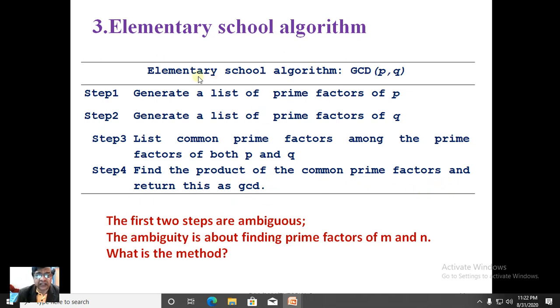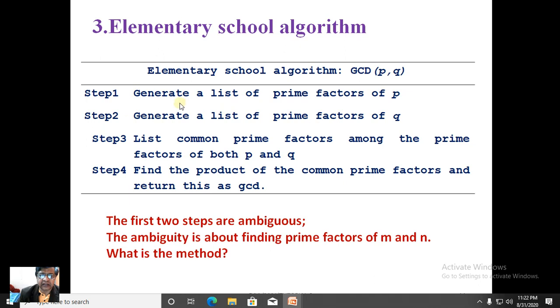In this algorithm, let us investigate the properties satisfied by it. The one common property that it satisfies is that this is also one among the algorithms to solve the same problem. The same problem is finding GCD. The first two steps are ambiguous. It will raise a question as to how we can find the list of prime factors of P and of Q. So an algorithmist or a problem solver will be left in some kind of a dilemma.